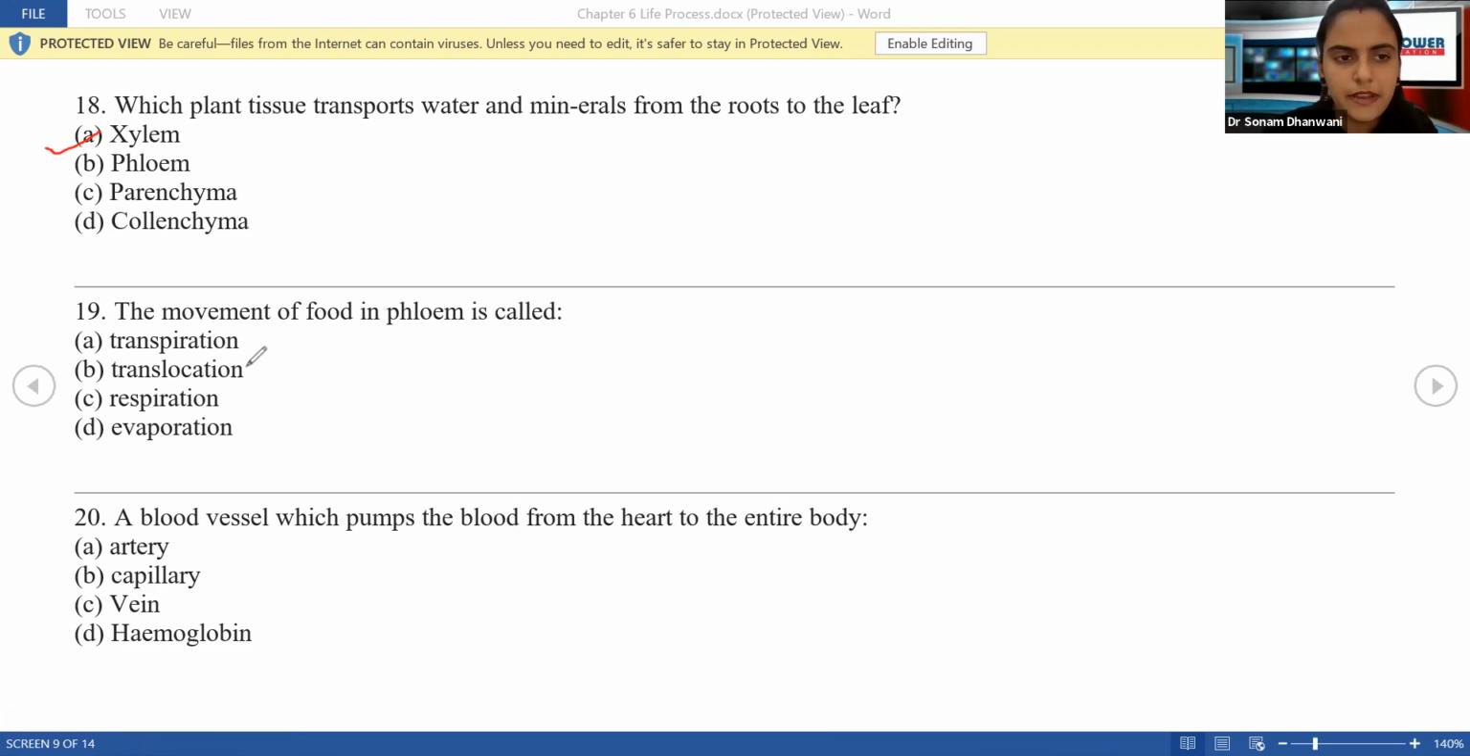Now, please keep this in mind. It is known as translocation. Phloem जहाँ पे भी आया वहाँ translocation आएगा. ये याद रखो, ठीक है? Movement of food in the phloem is known as translocation.